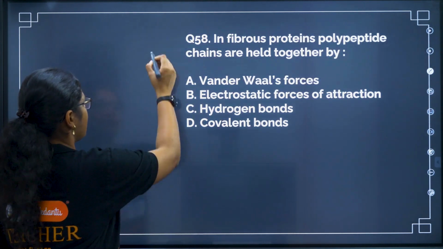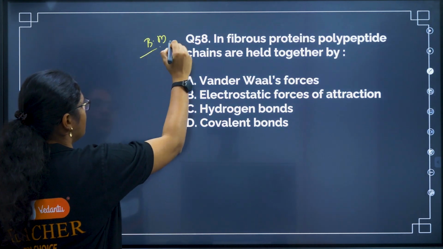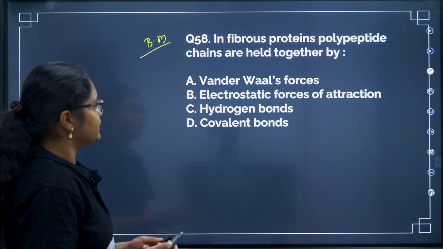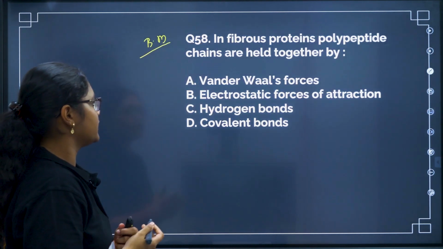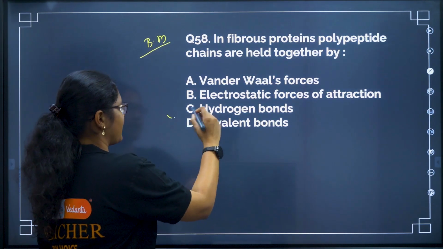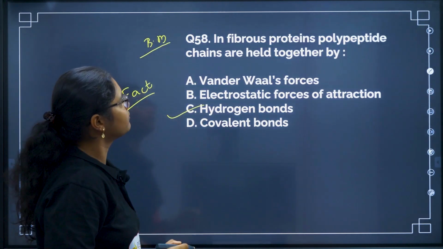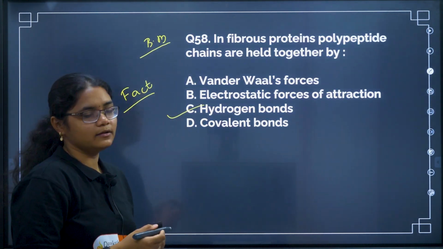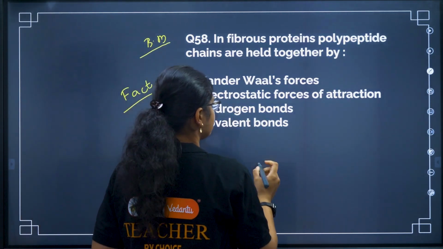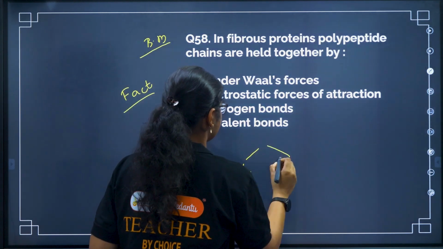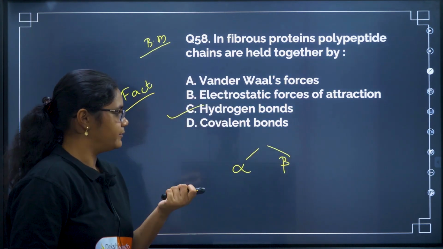Next, again from biomolecules. In fibrous proteins, polypeptide chains are held together by. So this is a direct fact-based question. The answer is hydrogen bonds, right? So polypeptide chains will be held by hydrogen bonds. We have again two types, alpha and beta, so that you have to remember.